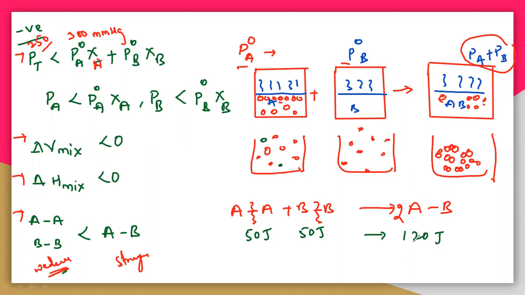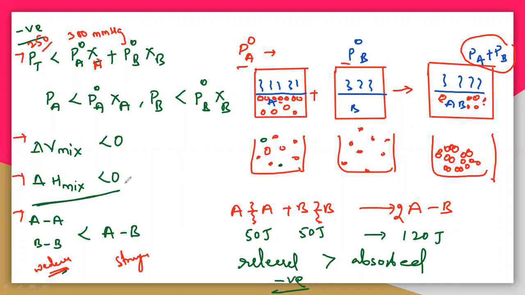So here the amount of heat energy is 120 joules. So here the released energy is more than the absorbed energy. So if the released energy is more, that means negative. So the delta H mix is less than 0. If it is less than 0, see here, this is a negative deviation of Raoult's law.